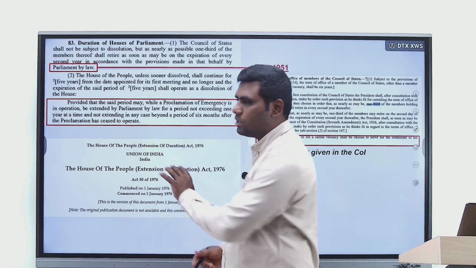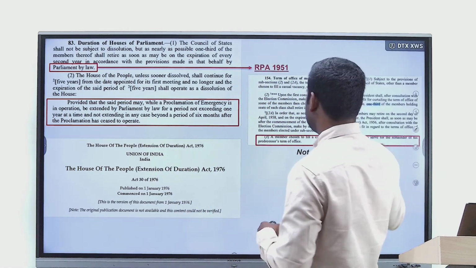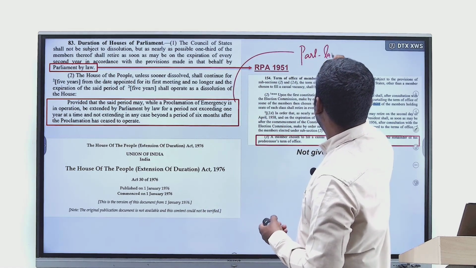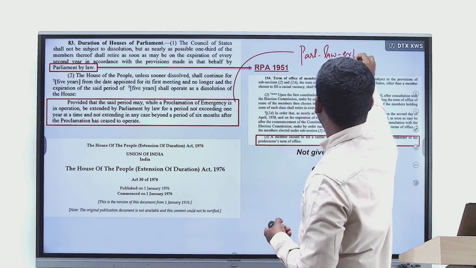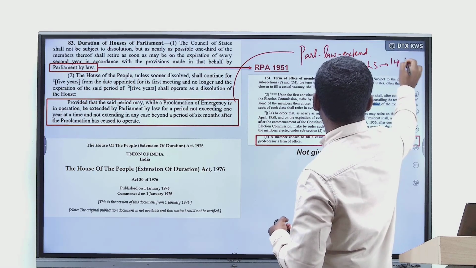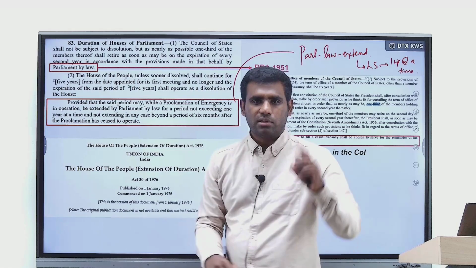Alright, so this is a nuance that you should know, that it's the Parliament which has the power. Parliament by law can extend the duration of Lok Sabha by up to 1 year at a time, right? So this is one aspect that you should remember with respect to Lok Sabha.